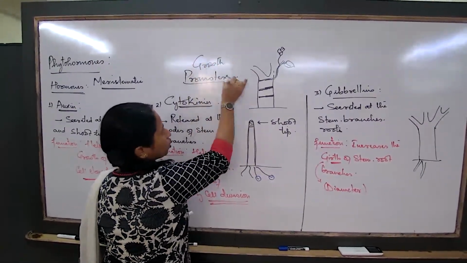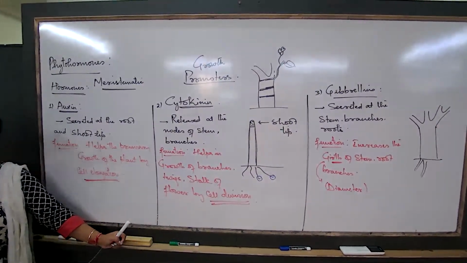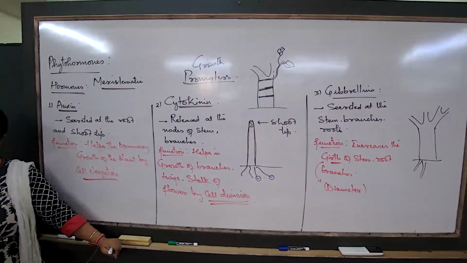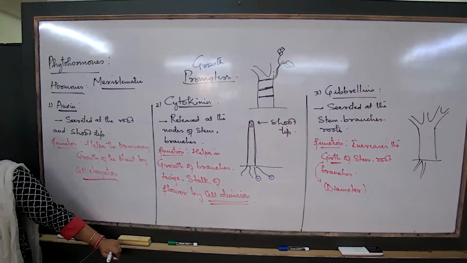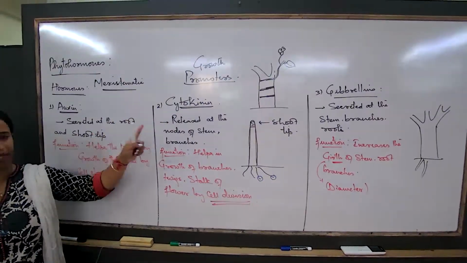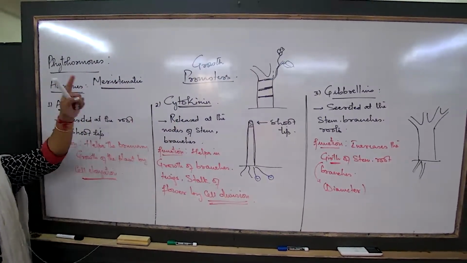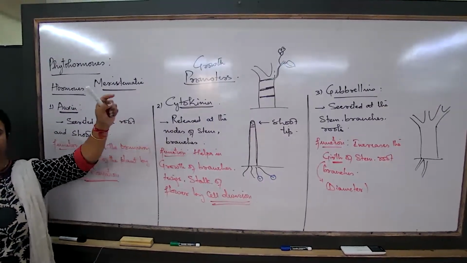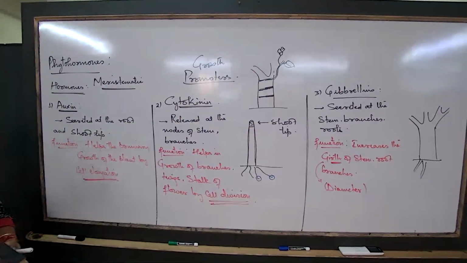Name two hormones which are growth promoters. What is the meaning of promoter? They help in the process of growth some way or the other. Give two examples of growth promoter. Any two you write. Gibberellic acid or cytokinin and auxin, any two you write. What is the other type?